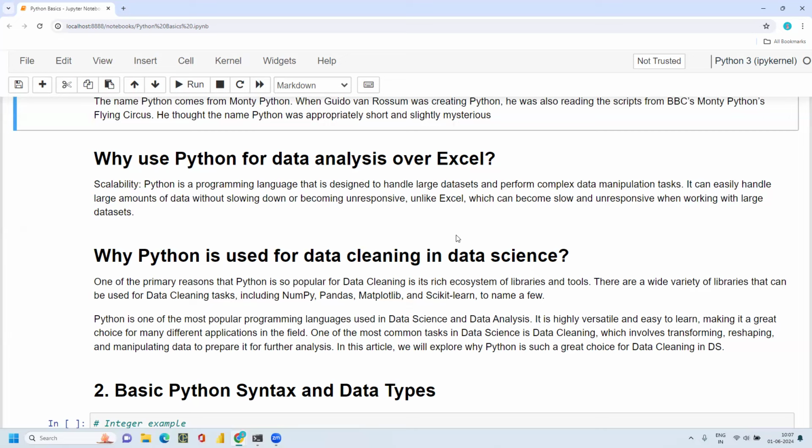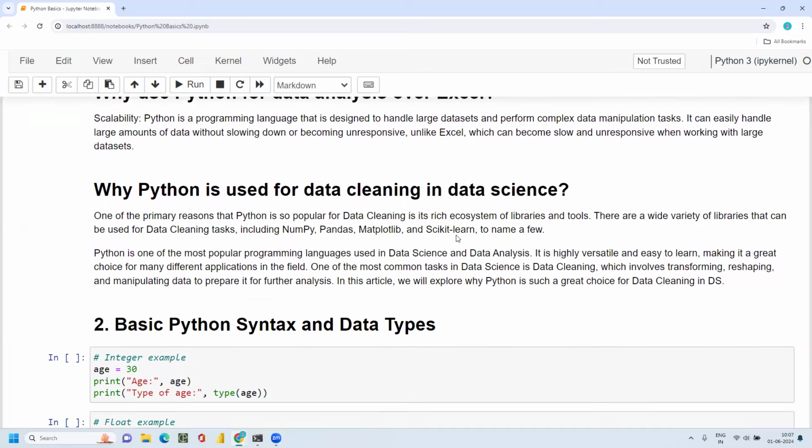That is what makes Excel slow by comparison. That is where we can use Python to get responses quickly on larger data sets. So the main thing here is scalability. That is the advantage over Excel.